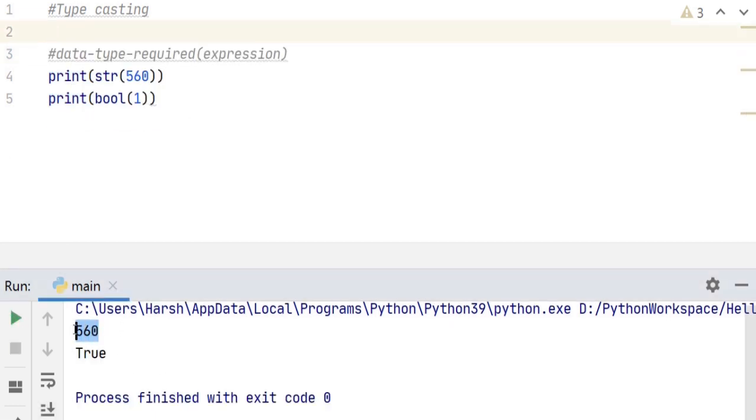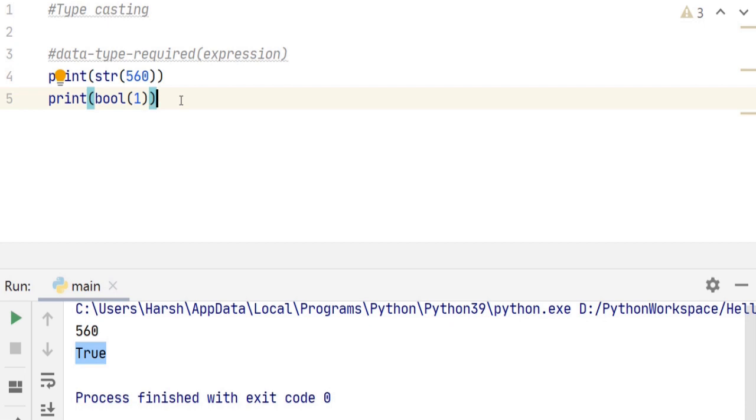We get a string value, and boolean of 1 is true. Right? We need to make a note that while casting the data type explicitly, loss of data may occur, as we are forcing the change of data type.